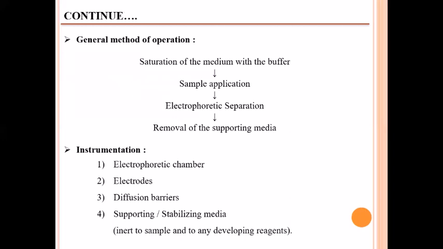The general method of operation: firstly, saturation of the medium with the buffer solution. After that, the sample is applied on that buffer medium, and the electrophoretic separation is done. After the electrophoretic separation is done, removal of the supporting media can be done. In the instrumentation of zone electrophoresis, there is the electrophoretic chamber which contains the electrodes, the anode and cathode, and diffusion barriers are also used. Supporting and stabilizing media are also there, and they are inert to the sample and to any developing reagent.